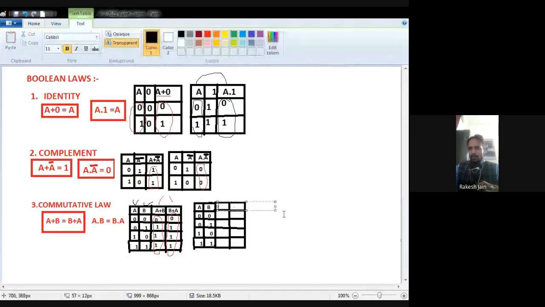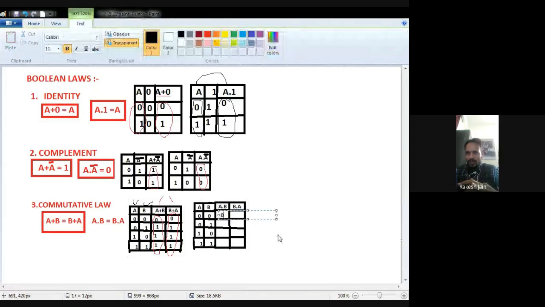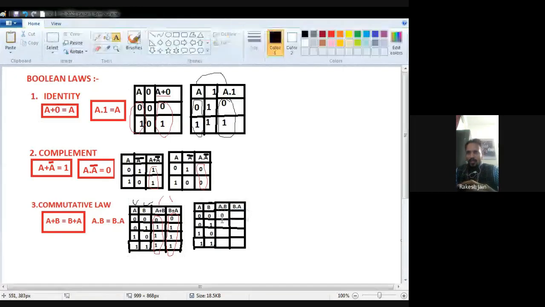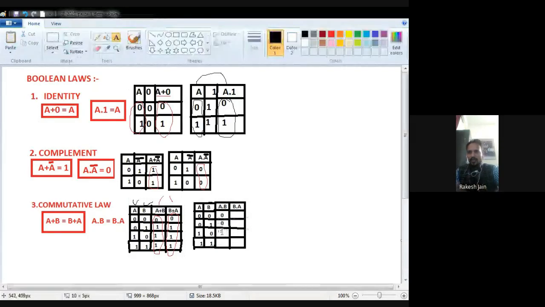We have to perform A dot B, and we have to perform B dot A. Now see, because it is the dot product, the AND operation, it means if any input is 0, output will be 0. See, A and B both are 0, because we find a 0, so 0.